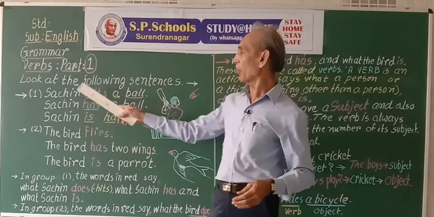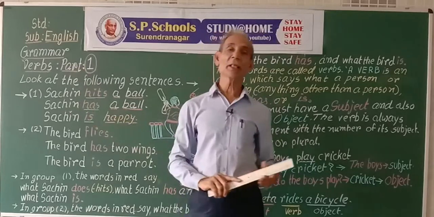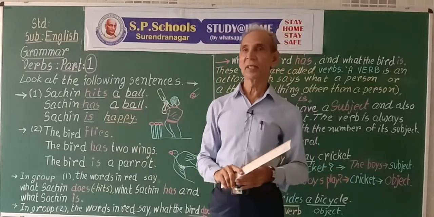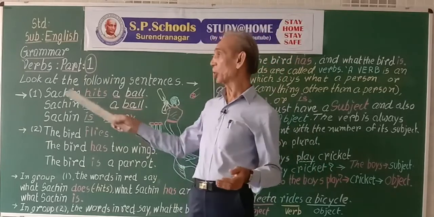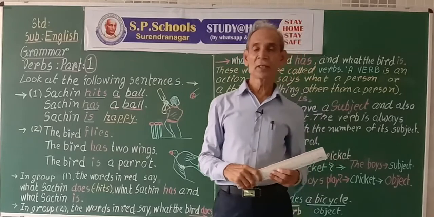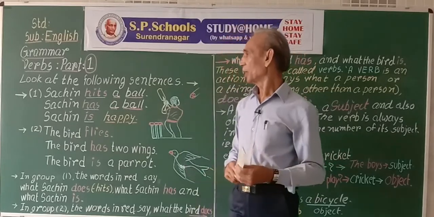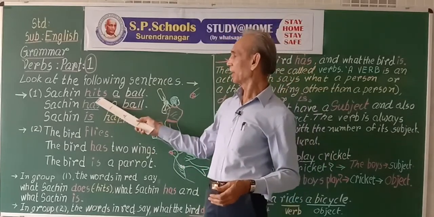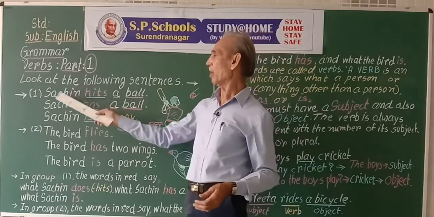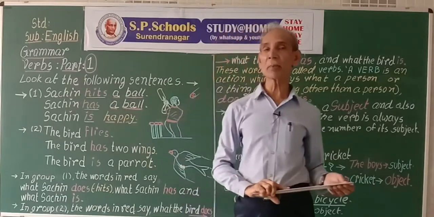Action must always have a subject. If there is no subject, there cannot be any action. It is very simple and clear.